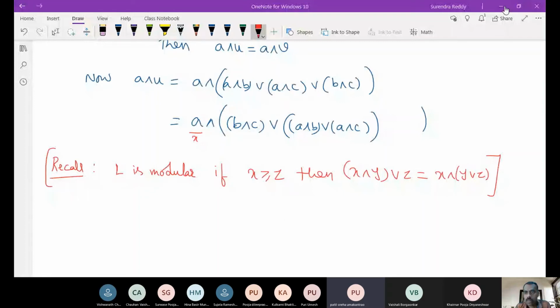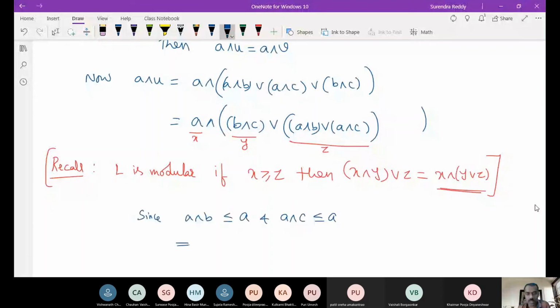So now, what we are having here, on this side, that means this is our X, this is our Y, and this entire thing is our Z. So can this A be greater than or equal to whatever you have written here? Since A meet B we know is less than or equal to A, also A meet C is less than or equal to A. This implies the join of those two is also less than or equal to A. Is this clear?